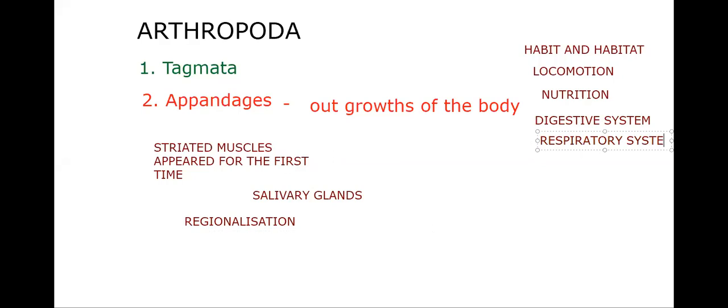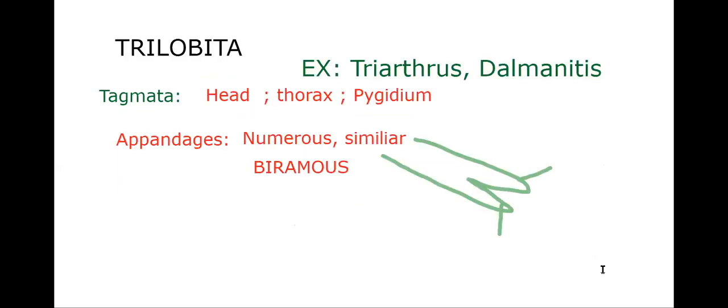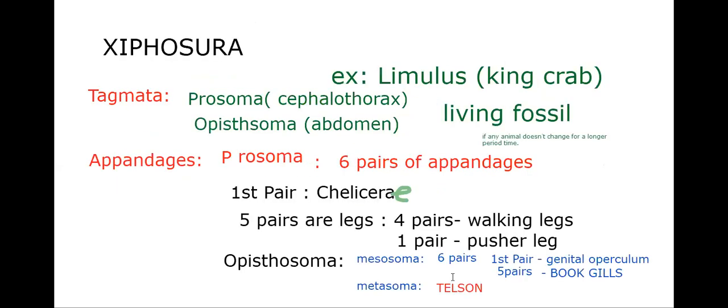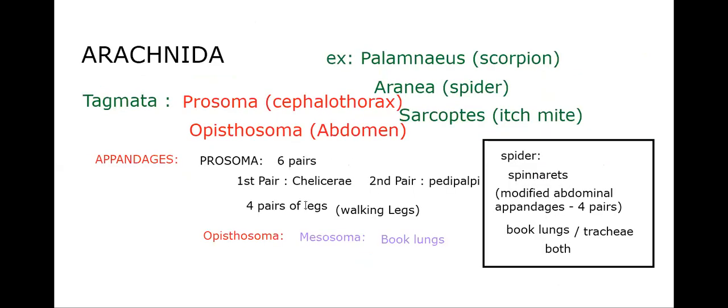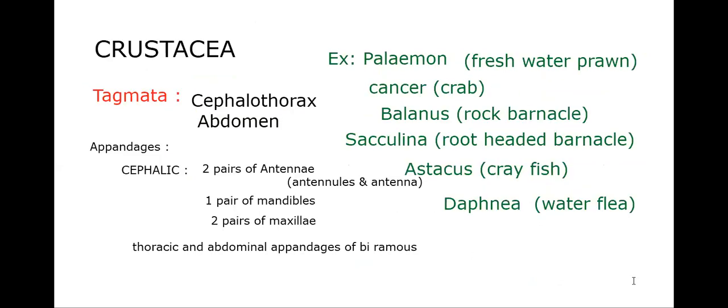Respiratory system. We should talk about the respiratory system. Here itself in Xiphosura, book gills, we discussed already. Book gills are the appendages of mesosoma, five pairs of book gills for respiration. Then in case of Arachnida, book lungs are there for respiration. Among spiders, some have book lungs and some have tracheae. Crustacea.